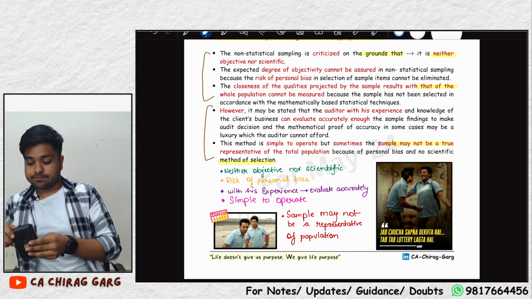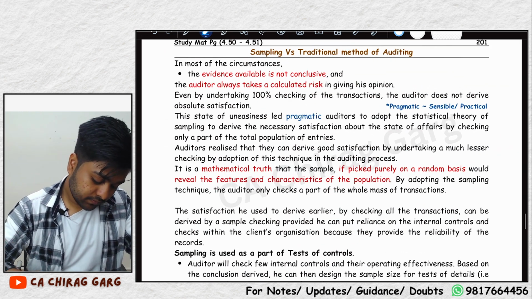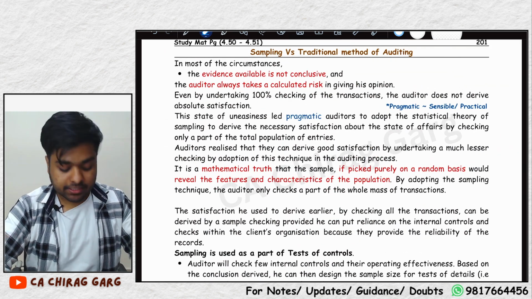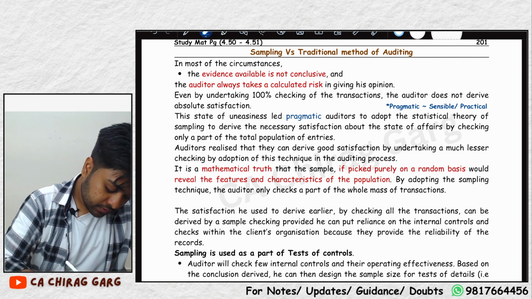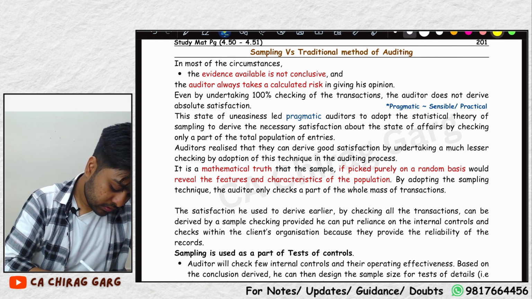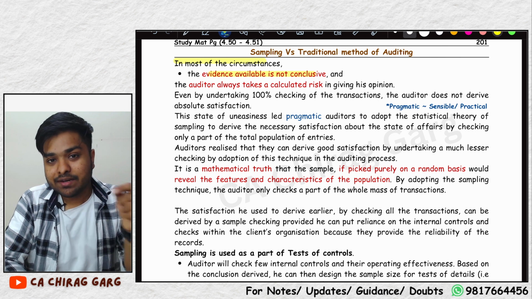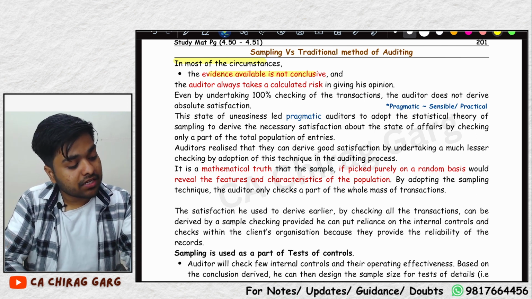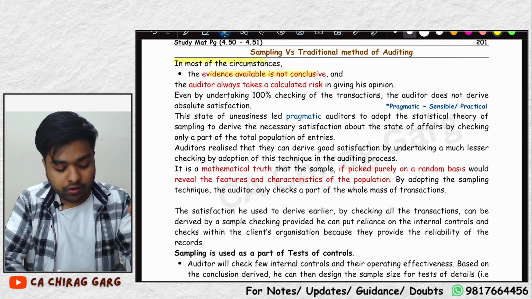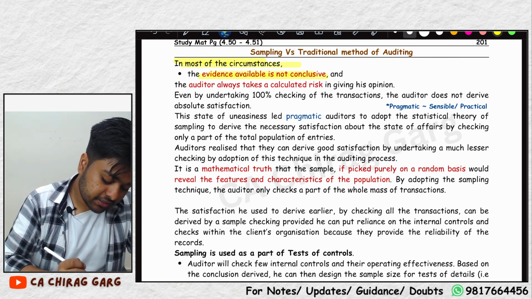Let us continue, guys. Let us continue. Sampling versus traditional method of auditing. In most of the circumstances, evidence available is not conclusive. Remember the story I told you that the President Saab is looking at the report of the auditor and asking him, are you sure that you have conducted your audit properly? So he will have self-doubt. Evidence available is not conclusive in most of the circumstances.